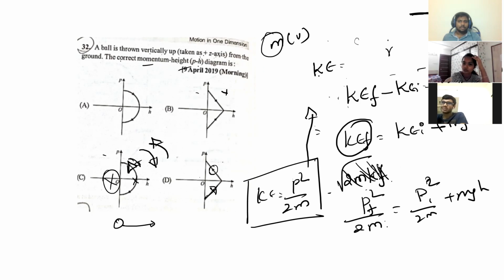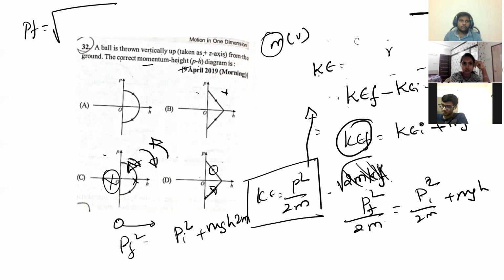Now can I send the 2m to the right side, so p final square is equal to p initial square plus mgh into 2m? So p final is equal to root over p initial square, which is constant here, plus 2mgh, or not?